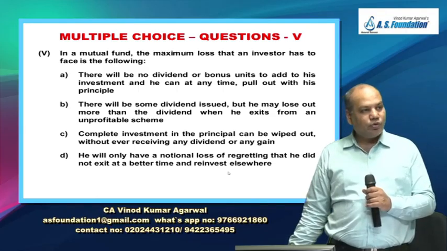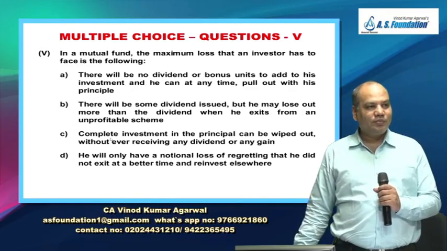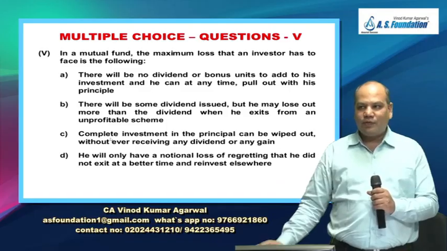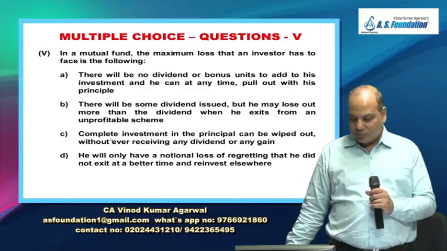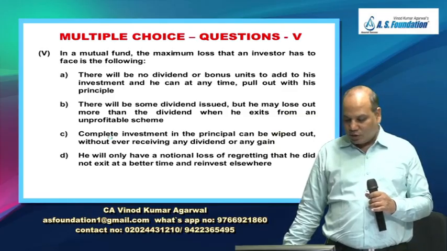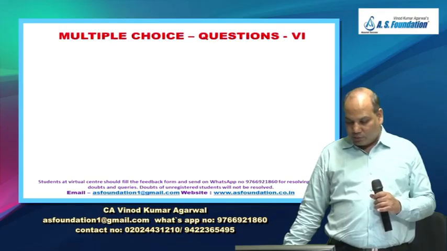Maximum loss that a mutual fund investor will suffer is point number C. Like for example, you've invested in an equity oriented scheme and the market price of equity shares have crashed where they have invested, which means your NAV will become almost close to zero and you will not receive anything. Okay, so complete investment can be wiped out.